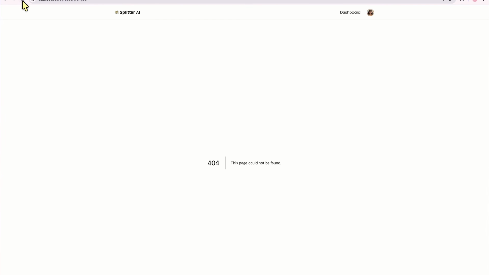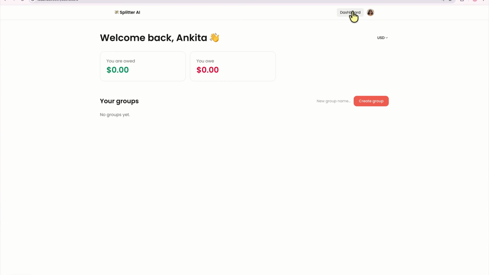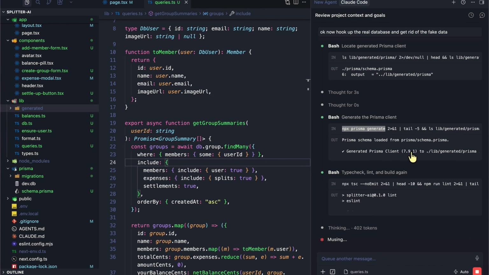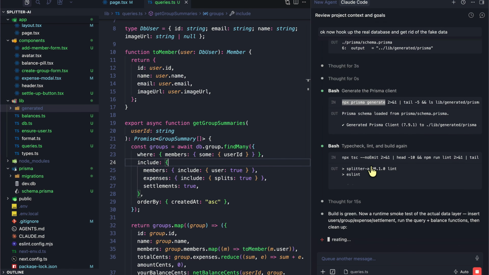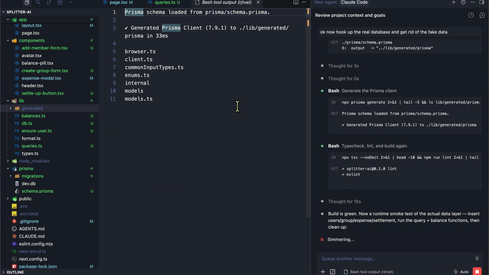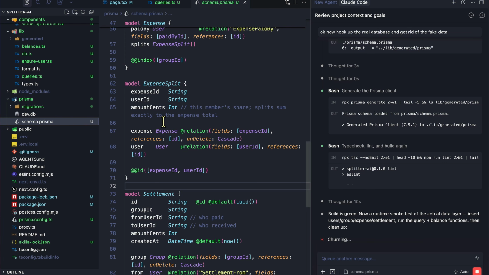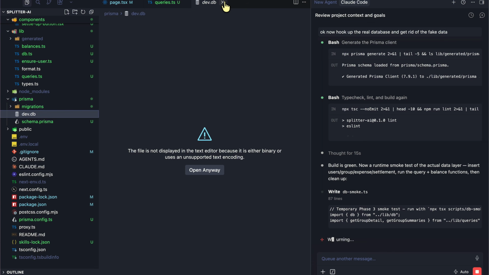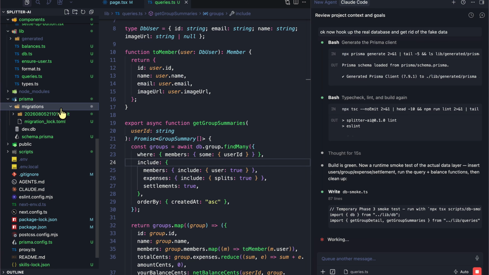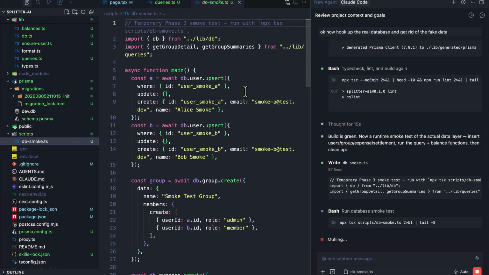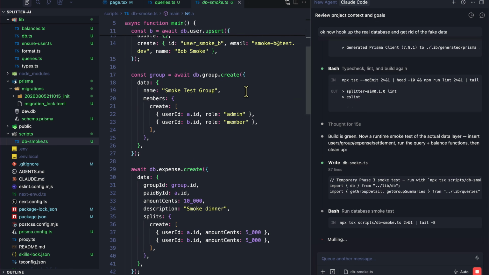So as you can see, this group does not exist. So let's go to dashboard. No groups yet. And let's see what happens. It's still creating. So let's hold on a second. But the error is gone. So now if we go to Prisma folder, it has schema.prisma with the schema, a local SQLite database that it's using, migrations for running things, and it also has this script for just a smoke test.